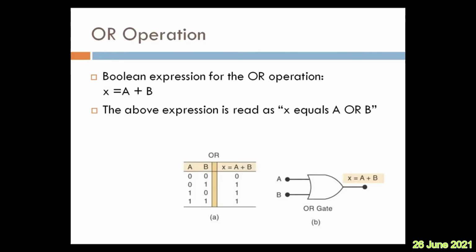Now the Boolean expression for the OR is X equal to A logical OR B. The expression is read as X equals A or B. If A and B are inputs, then X equal to A plus B gives the truth table, right? The symbol for this OR is like this. If A and B are inputs, then A plus B is the output, and that is called the OR gate. We'll discuss the gates next. This OR operation is also called the OR gate.